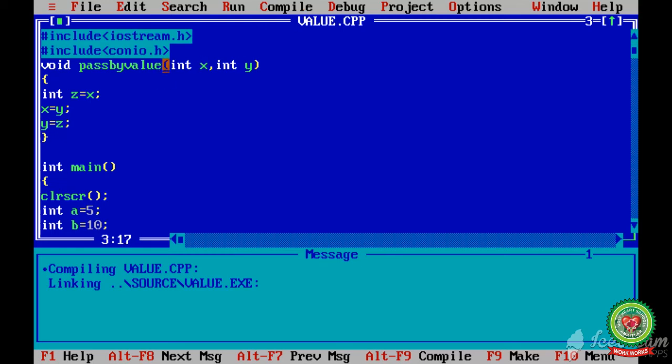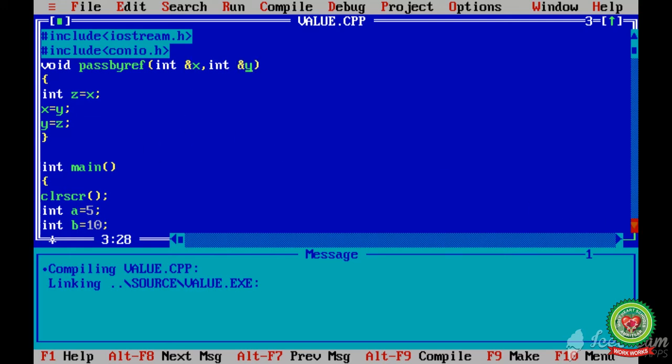I will change the name of the function to pass by reference. And for using pass by reference, we will use the argument with the & sign. The & is our pointer, and that will help us to pass the value with the help of reference.